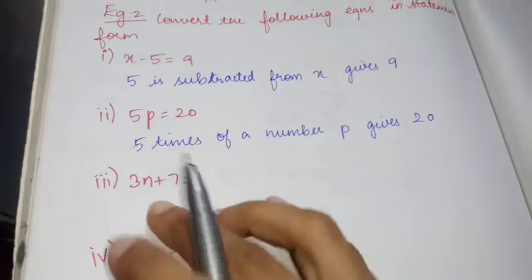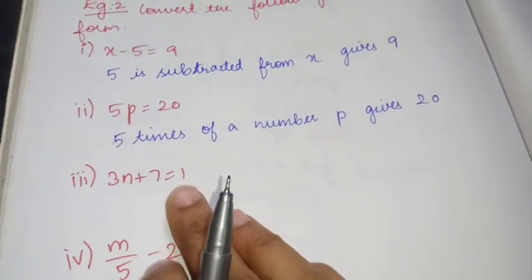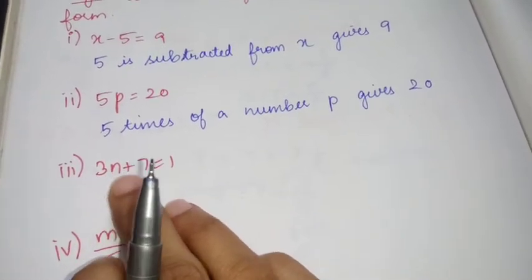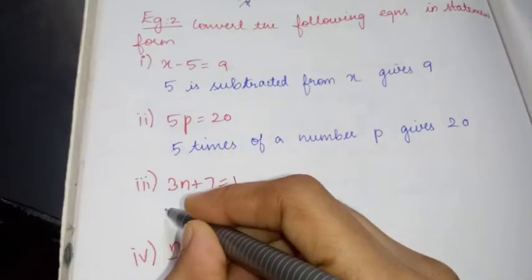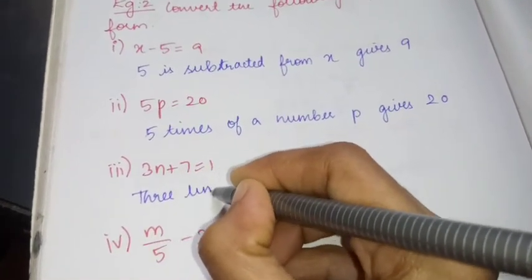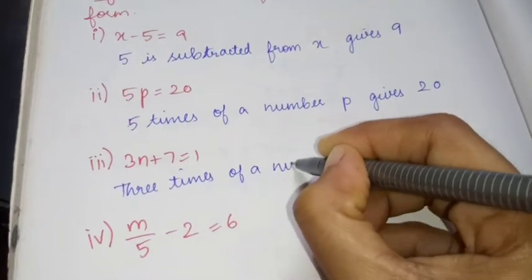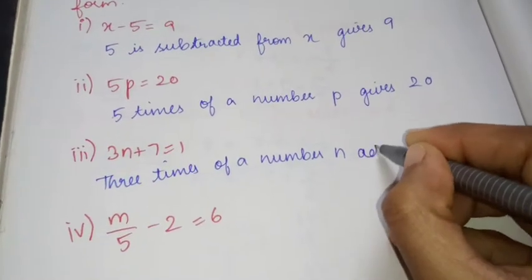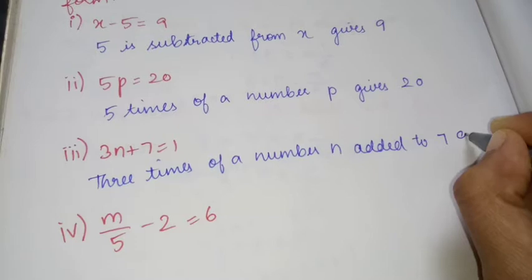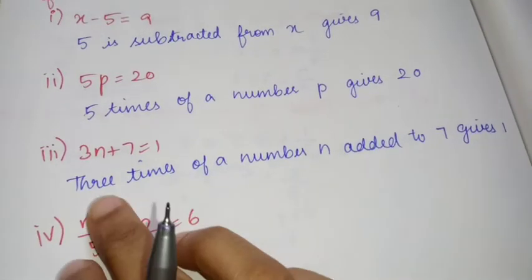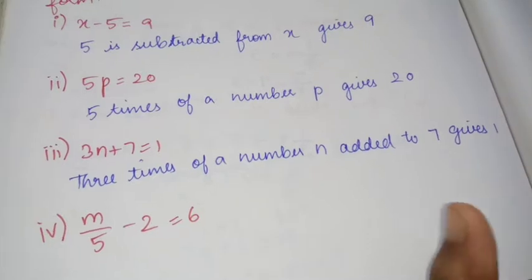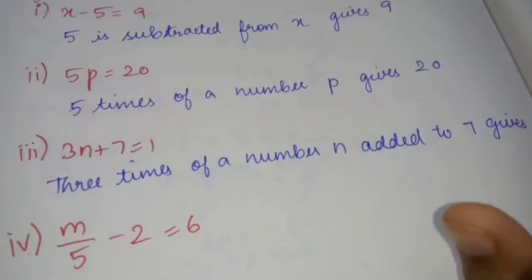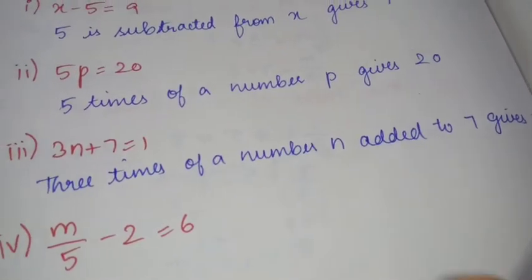Next, 3n plus 7 equal to 1. So 3n means what? 3 times the number n, added to 7 gives 1. Okay, did you understand this question? It is very easy. Generally you can write it, but the concept should not change.